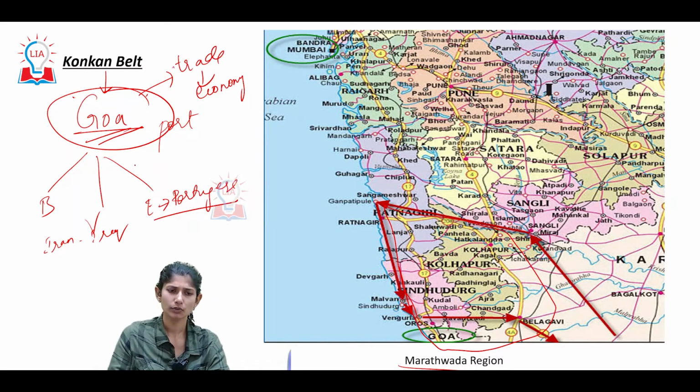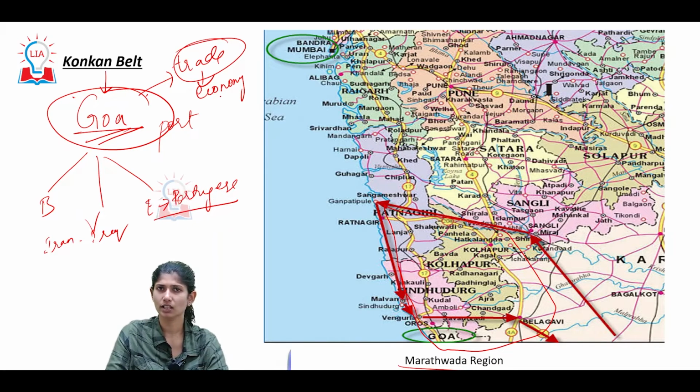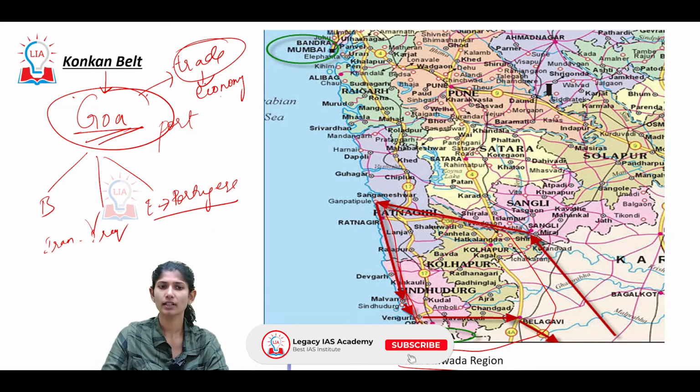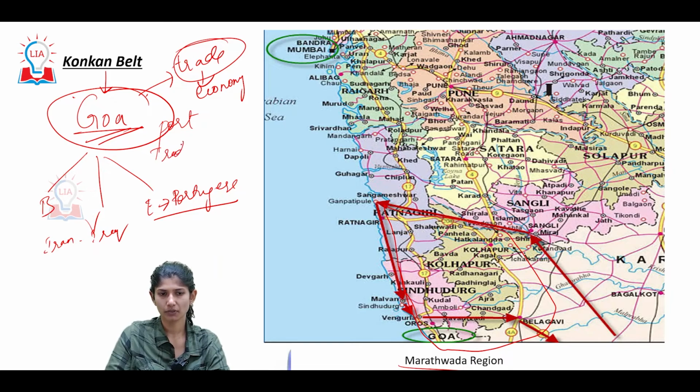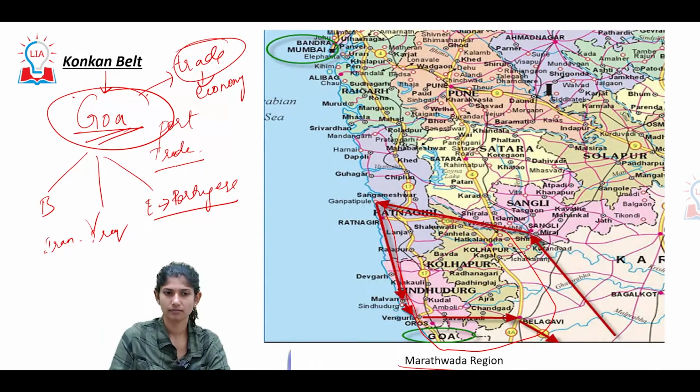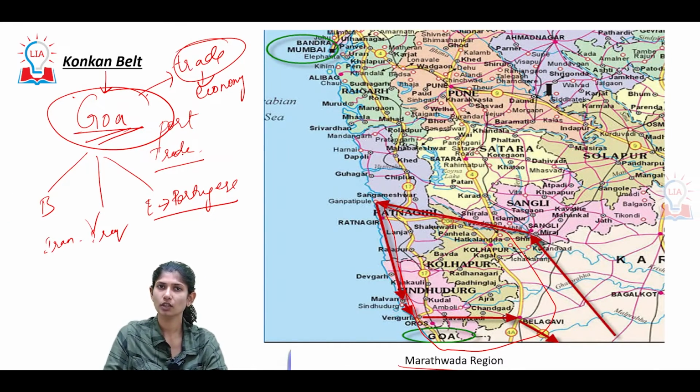Now we've spoken so much about trade, something to do with the economy. Let's see the societal aspects with respect to trade. One thing is, which class took up trading?